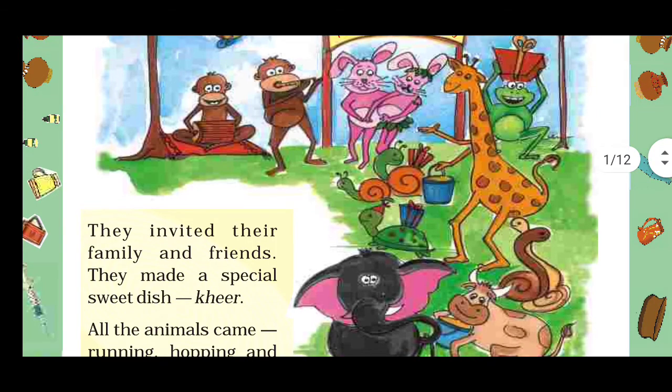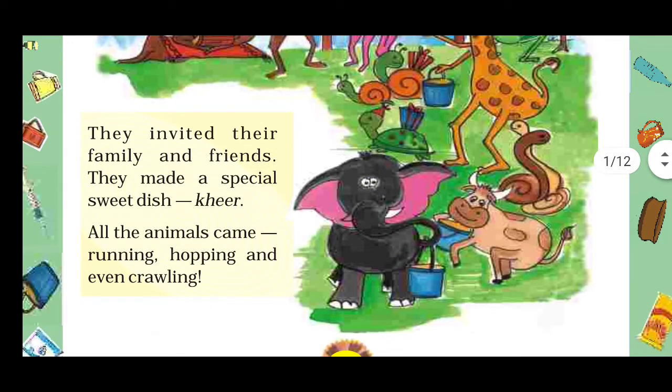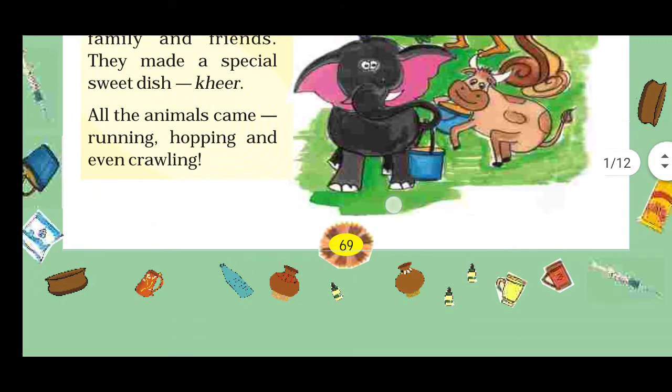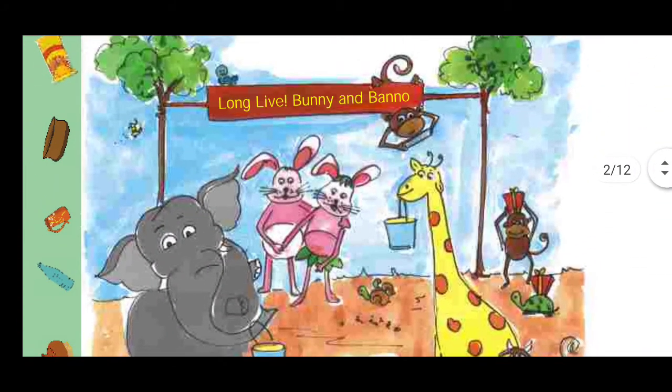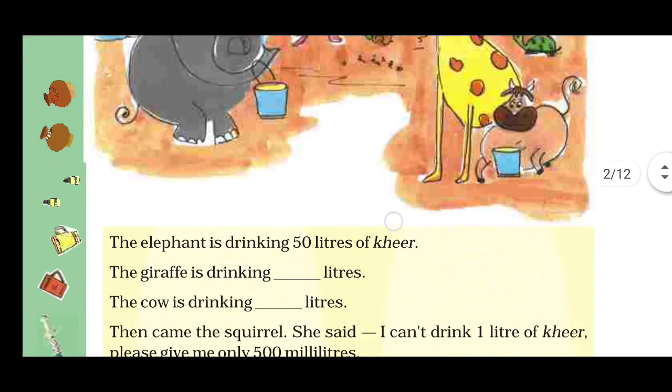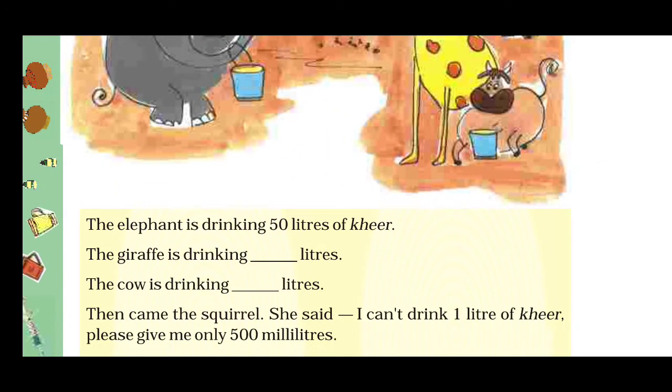Now they invited their family and friends. They made a special sweet dish, kheer. We all know what is kheer. All the animals came running, hopping, and even crawling. Long live Bunny and Banu. The elephant is drinking 50 liters of kheer.